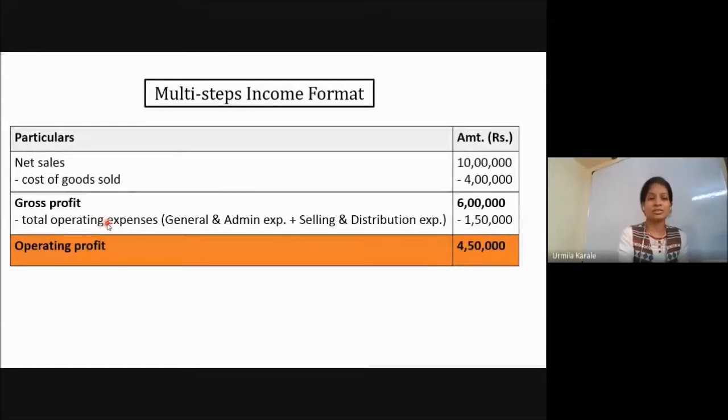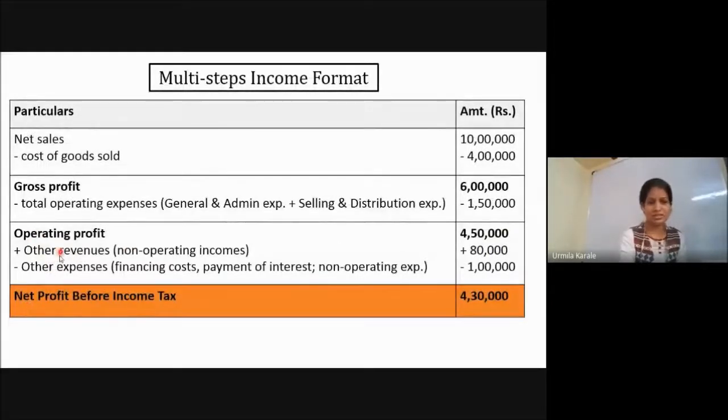Now we have also seen that other income you are going to receive, so that we are going to add. So the next step is very easy: add other incomes and less other expenses. We are just going to term those as non-operating income and non-operating expenses. Now the next step: from that operating profit of 4,50,000, some other revenues that you have got of 80,000.